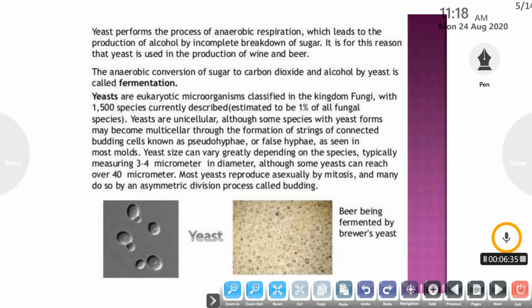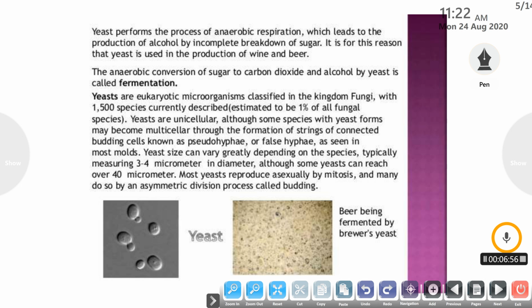Let us understand about yeast. Yeast is a eukaryotic microorganism. Eukaryotic organisms have a nuclear membrane surrounding their nuclear genetic material. So yeast is classified in the kingdom fungi. It has around 1500 species currently described.